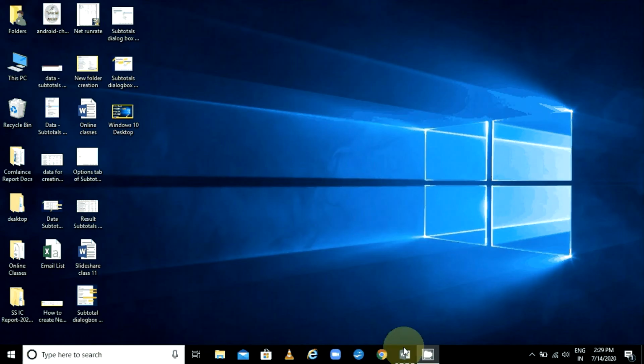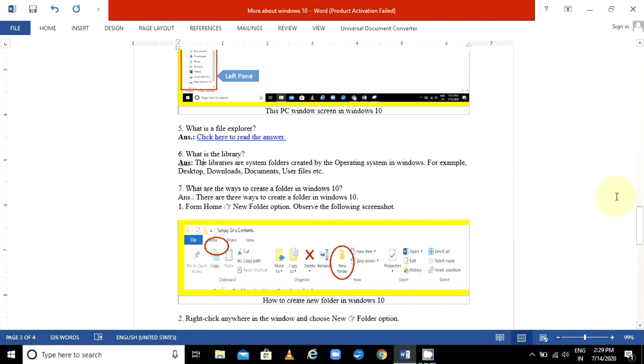It is created automatically. Now next question is, what are the ways to create a folder in Windows 10? Basically there are only two ways. By mistake I wrote 3. There are two ways to create a folder in Windows 10. Click on the Home tab in the This PC window and choose the New Folder option. Here I have given the screenshot. Let me show how to create a new folder. This is the first way.